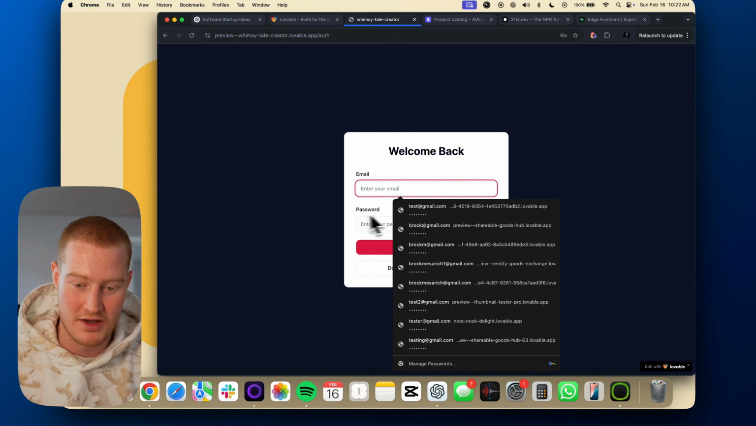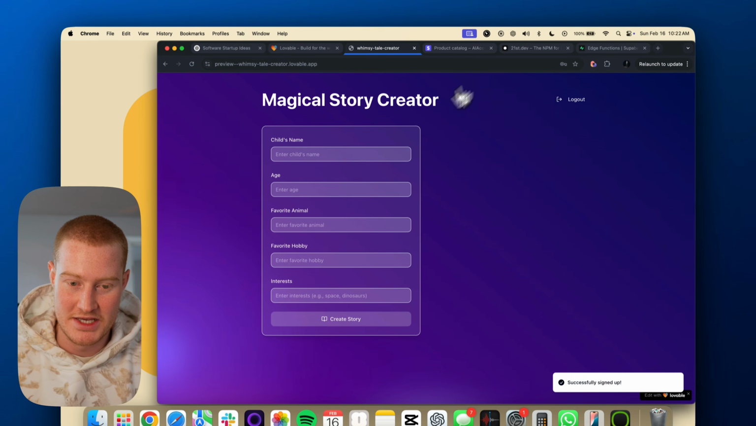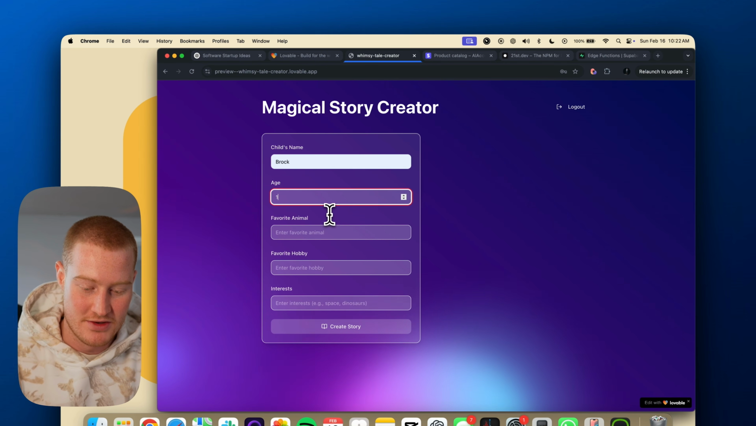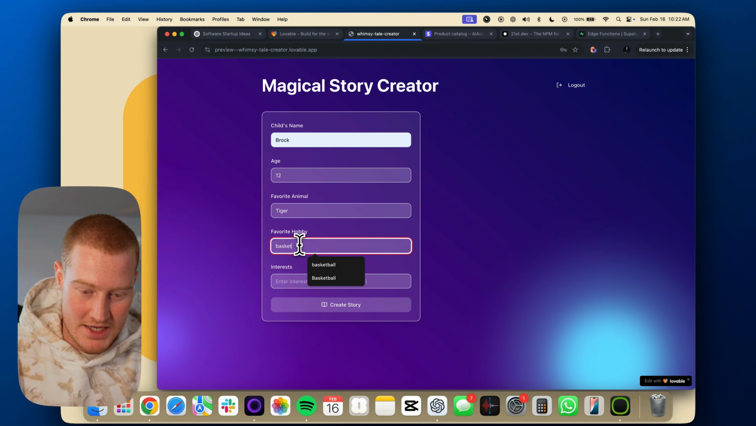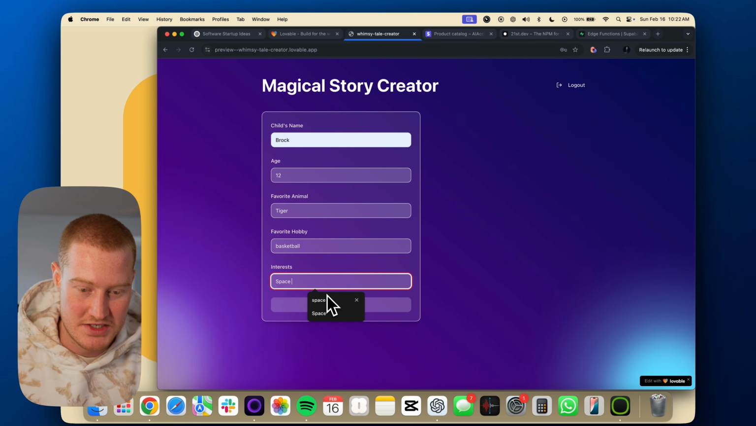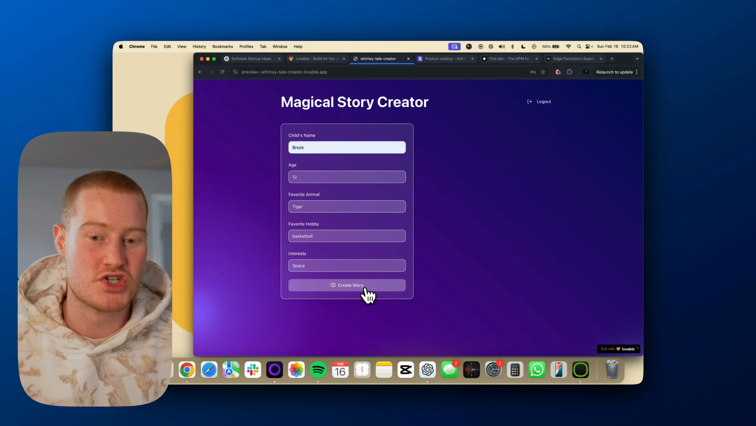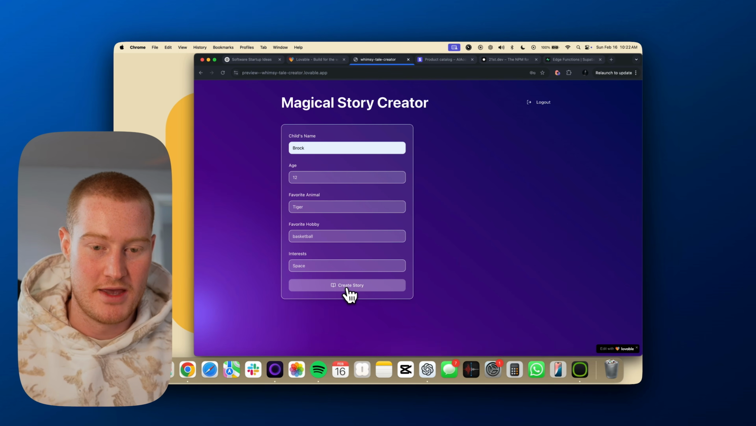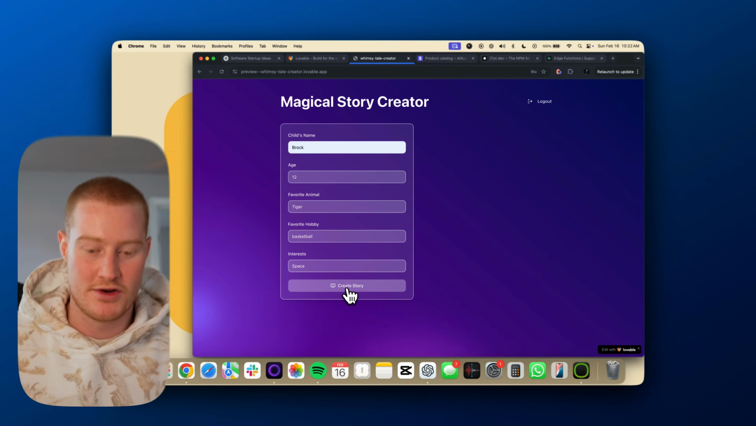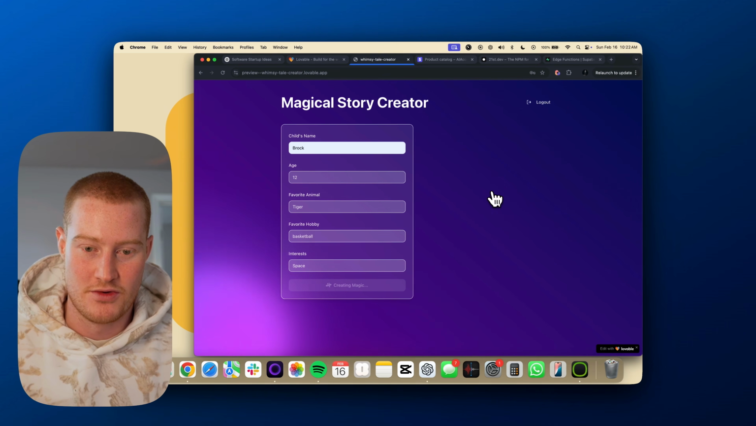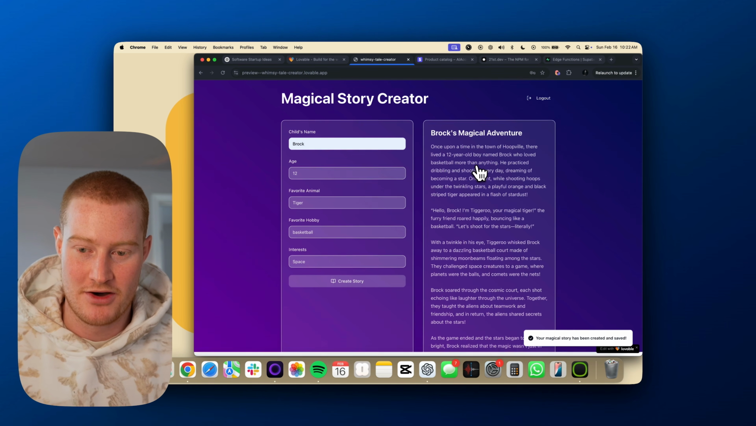we have the ability for us to log in. We can sign up for an account. You can see once we sign up, we now have this user interface. We can then type in some information. So let's say 12, tiger, basketball, interest, space. This is basically for creating a story for your child. So if you are a parent and you want to create a bedtime story for your kid, this is great for adding information. It'll create a custom story based on your child. You can see it'll now generate that story.